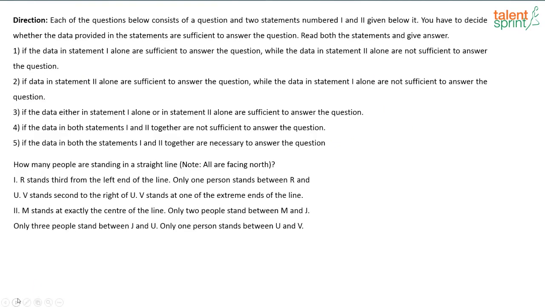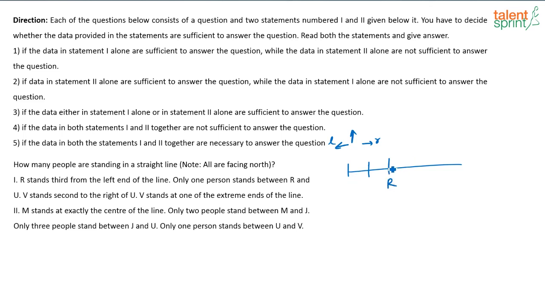Yes, next one. Data sufficiency. How many people are standing in the straight line? All of them are facing north. Now let us look at the first statement that is given. R stands third from the left end. So everybody is facing north. So this is your left end and this is your right end. R stands third from the left end, 1, 2, 3.